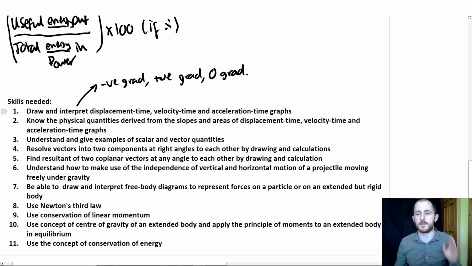Ask yourself those questions. Again, the video on screen will go through all of it, so if you have a big question mark, I'm not being mean by not going through it, just go to that video and everything will be fine. That is actually the second point here, so know the physical quantities derived. Keep in mind that it could be none. Who knows? So you need to be able to do that. These first 2 points are the video that's on screen right now, and it's all about different types of graphs.